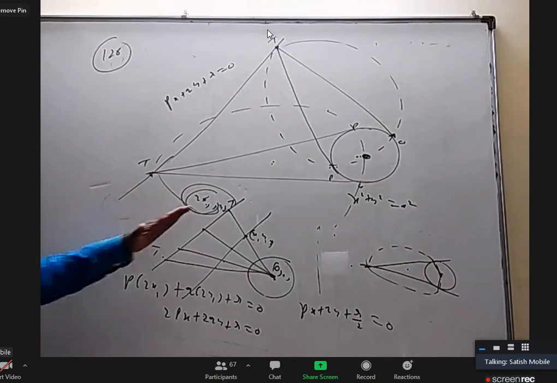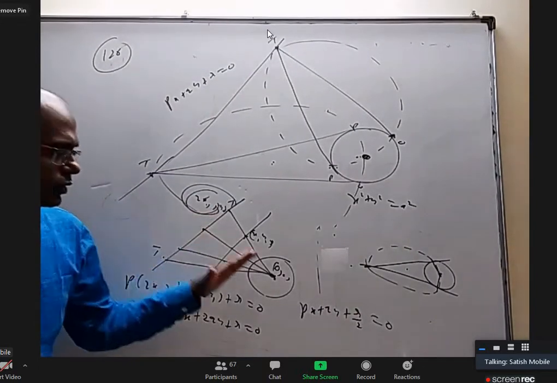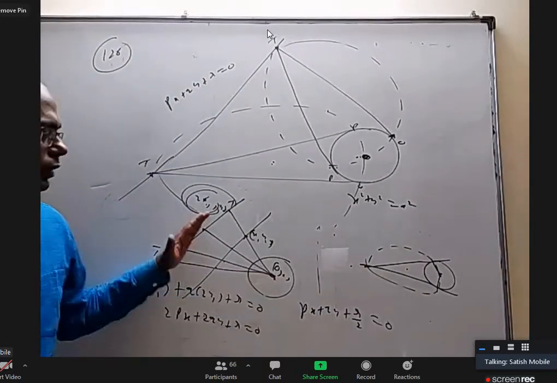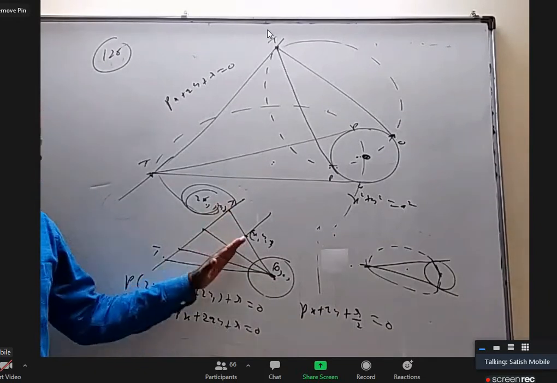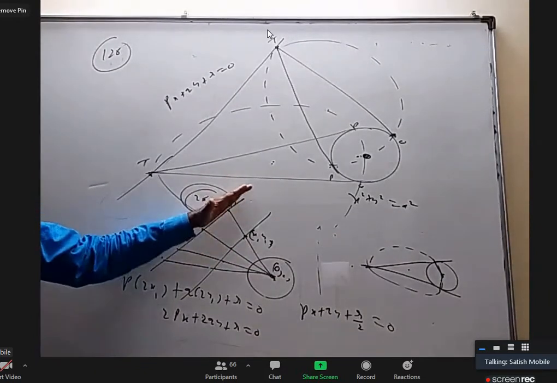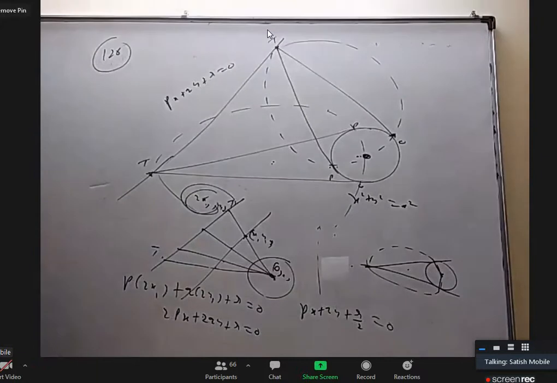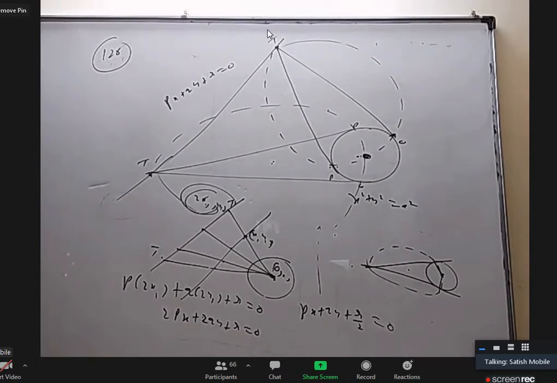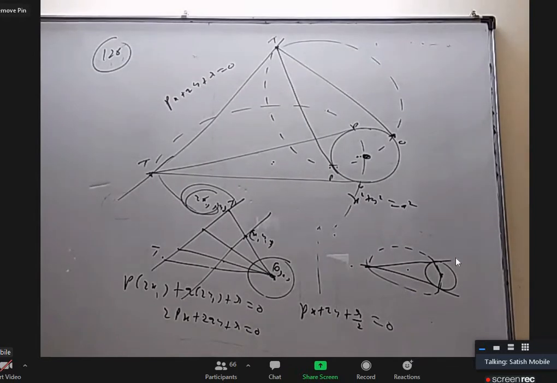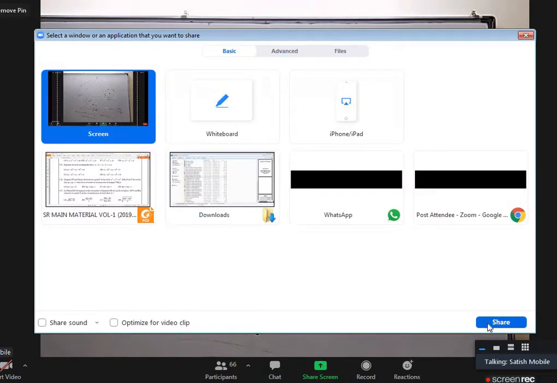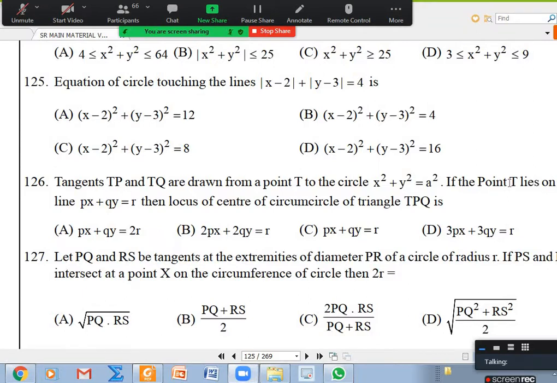Why? This is px plus qy plus r equal to 0. This is px plus qy plus 0 equal to 0. For the mid parallel line, the number should be the average of these two. Here r, here 0, it should be r by 2. Like that also you can tell just like that. Yes. The main point is that the circumcircle of triangle TPQ is a circle with T and the center as ends of diameter, so the circumcenter is the midpoint of T and the center. That's the main point.